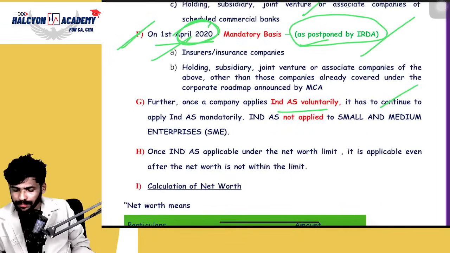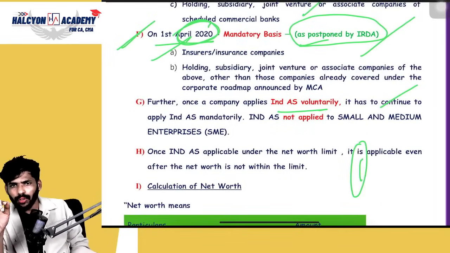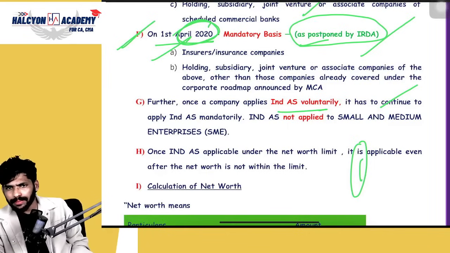And one more point. Suppose, for example, this is the first year. You have checked the net worth of the previous year or the year before, and it comes under the limit. Yes, Ind AS is applicable. Coming to the next year, if the net worth is not within the limit, then what will you do? Do you want to drop off from the Ind AS?